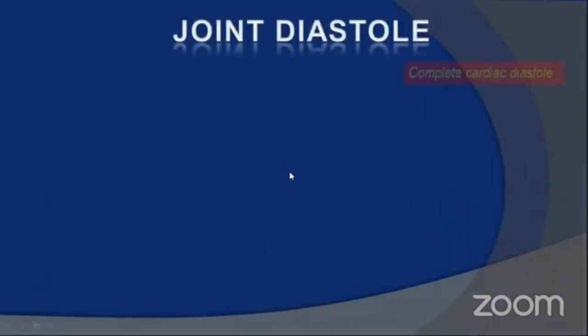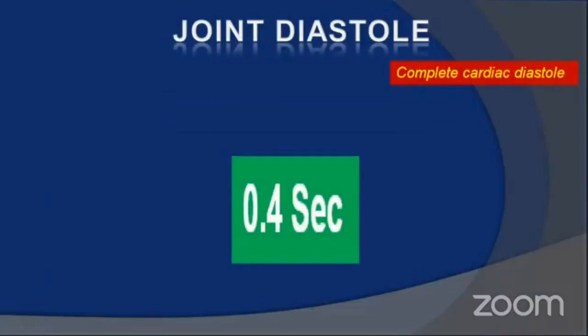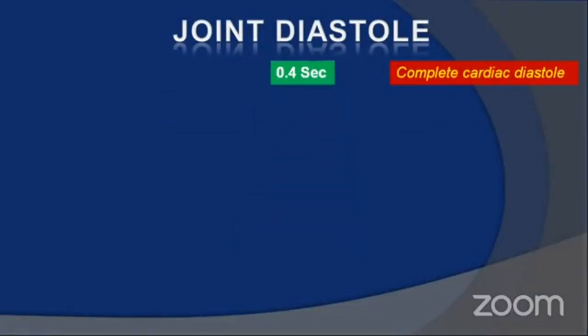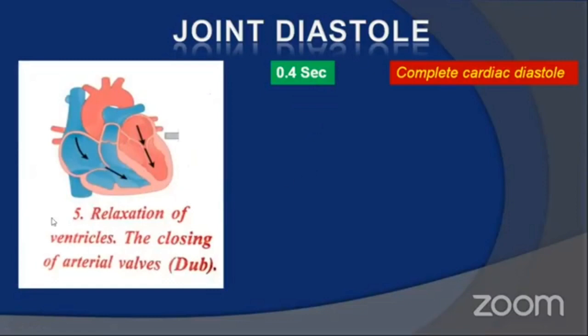The next stage of the cardiac cycle is joint diastole. It is nothing but complete cardiac diastole, which is the longest period when compared to atrial systole and ventricular systole. The joint diastole lasts for about 0.4 seconds.